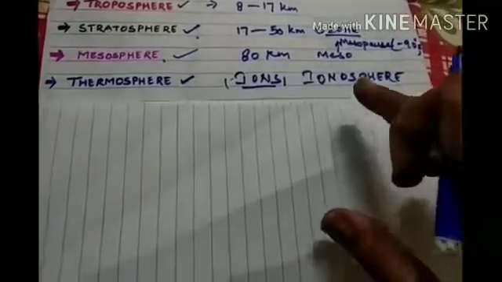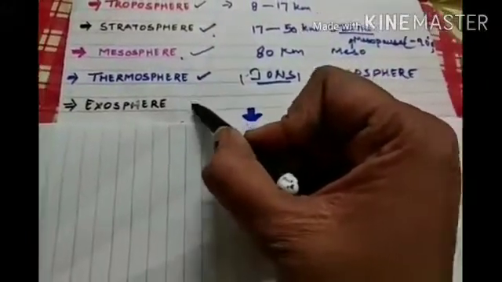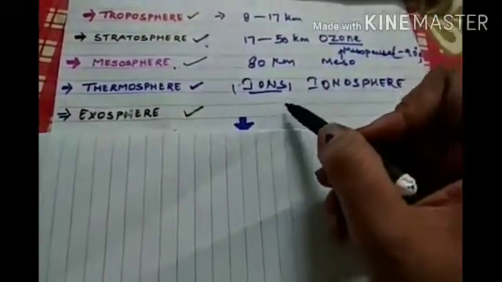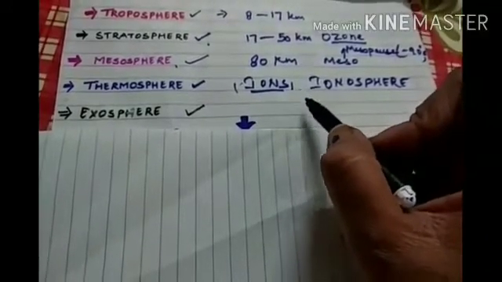After this layer comes the last layer, the exosphere. The last layer of the atmosphere is the exosphere. It extends above the ionosphere, and the exosphere gives way to space.